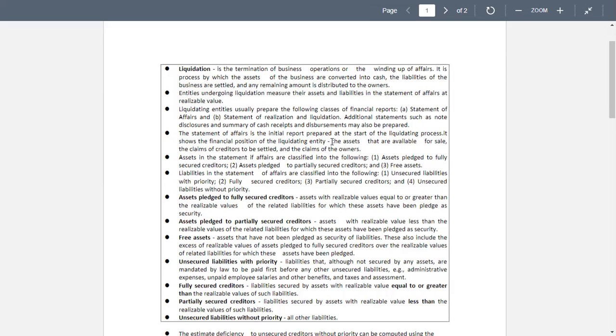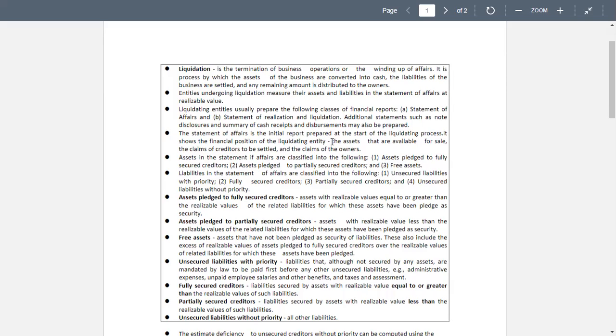Assets in the statement of affairs are classified into the following. 1. Assets pledged to fully secured creditors. 2. Assets pledged to partially secured creditors. And 3. Free assets. Liabilities in the statement of affairs are classified into the following.